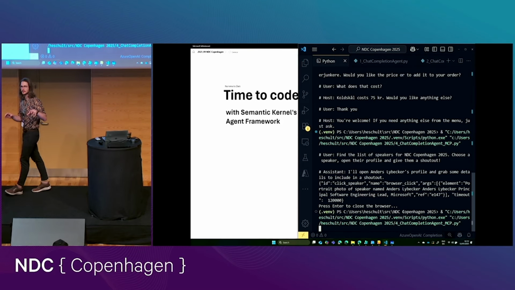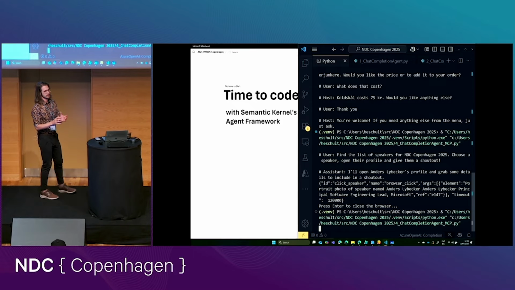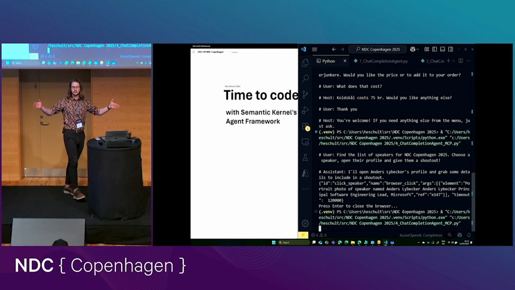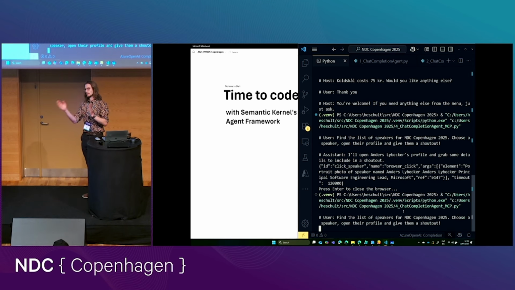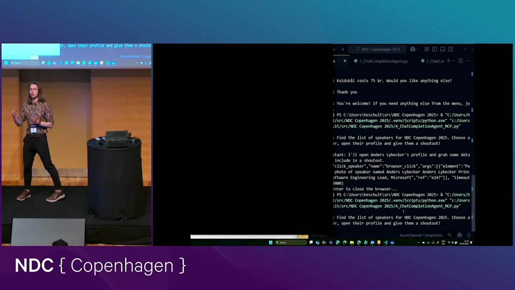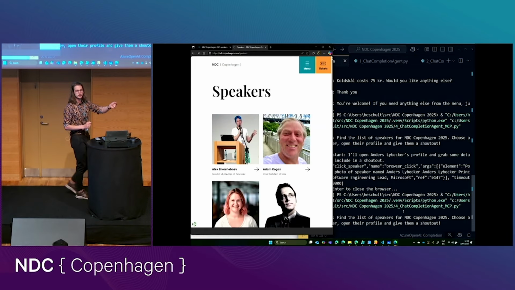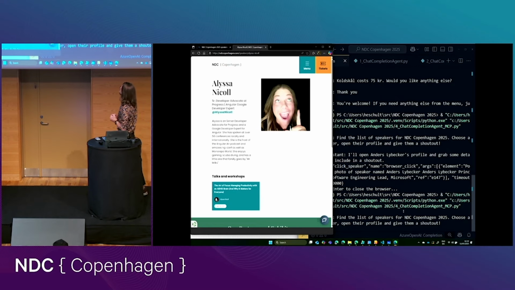So what's happening under the hood here is, of course, that my locally running MCP server is actually just a plugin full of lots of different functions. By adding this MCP server to Semantic Kernel, I give the agent the ability to call all of these different functions, like navigating to a website, clicking a particular element on that website, I guess filling in text, like for the search engine, for example. So there's all kinds of different things.